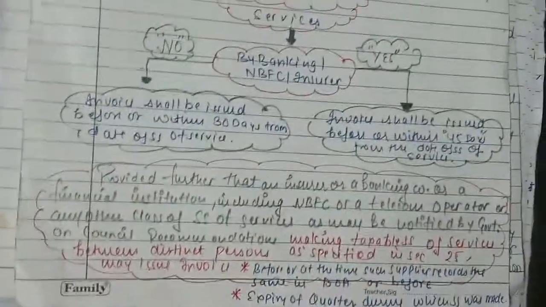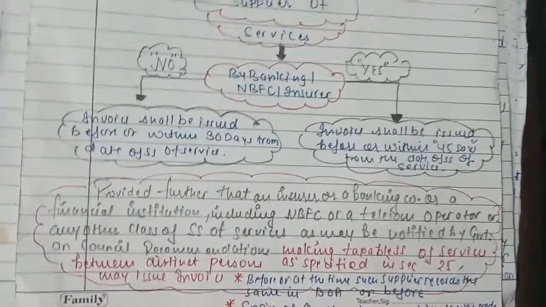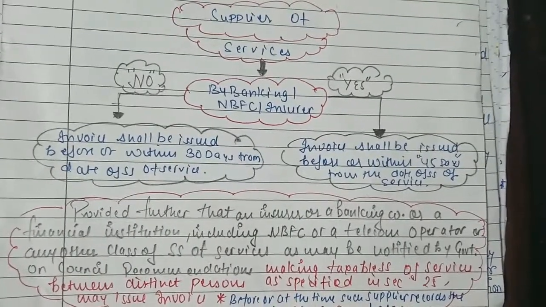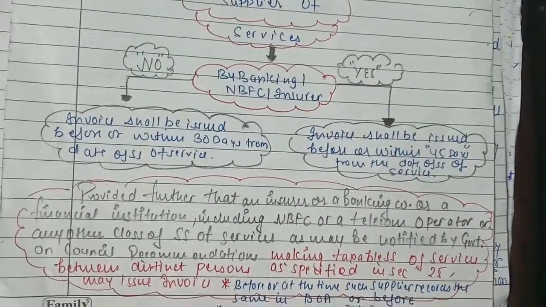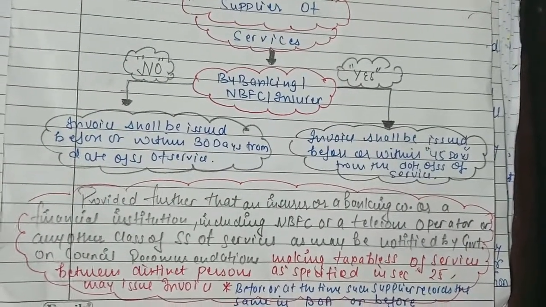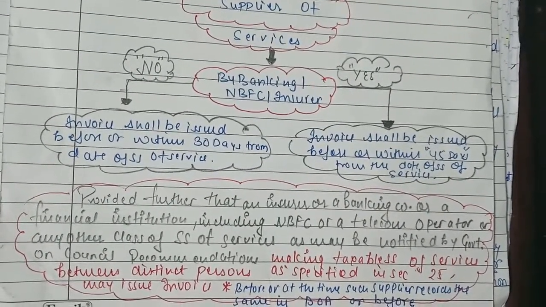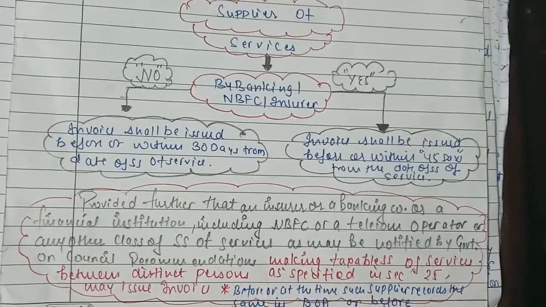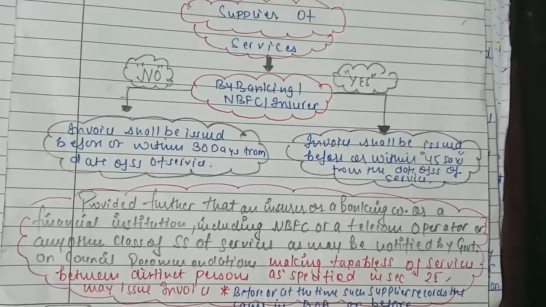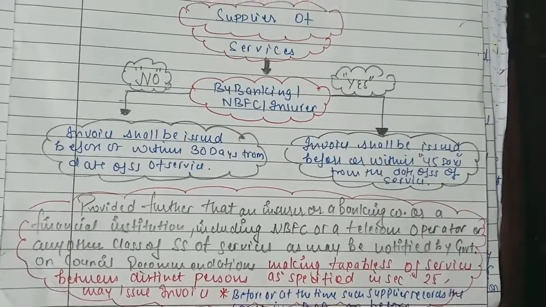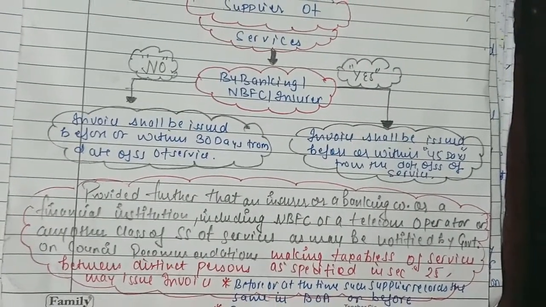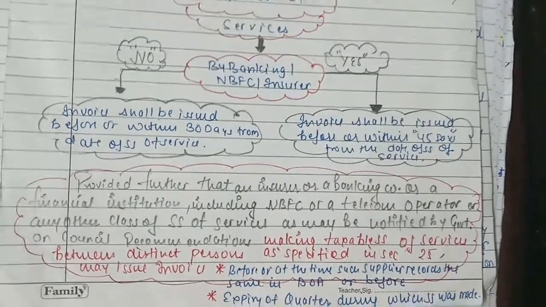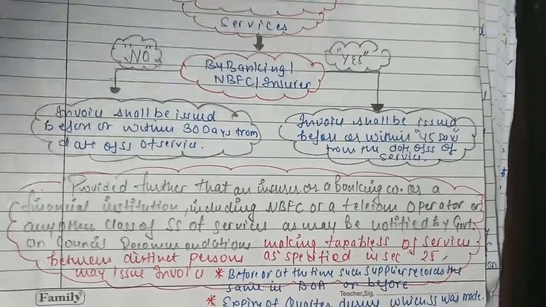However, provided further that an insurer or banking company or a financial institution, including NBFC, or a telecom operator, or any other class of service as may be notified by the government on council recommendations, making taxable supply of services between distinct persons, that we have studied in section 25 already under the registration chapter, may issue the invoice before or at the time such supplier records the same in the books of accounts, or before the expiry of the quarter during which the supply was made.